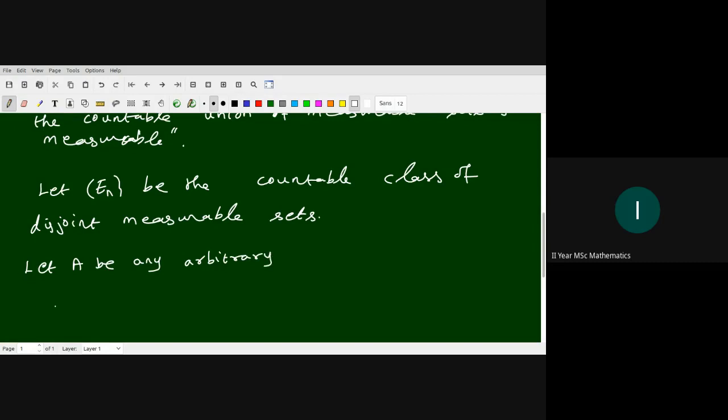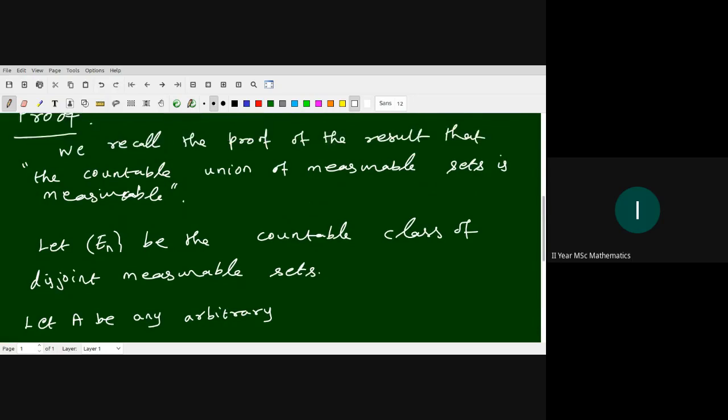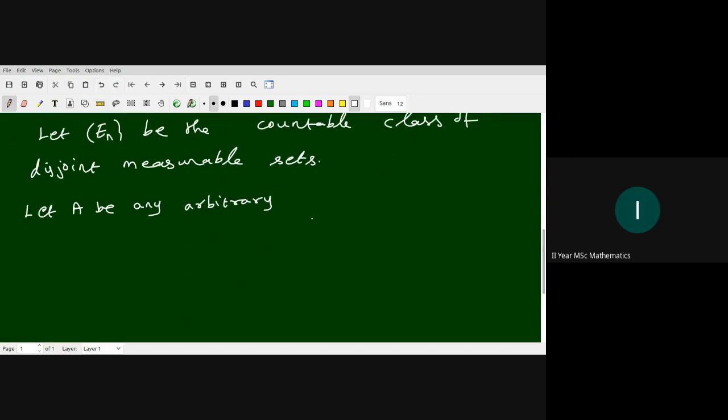This is exactly the same as the proof of the above result, but we change it a little bit. For the arbitrary set A, we prove that M star of A is greater than or equal to M star of A intersection E1 plus M star of A intersection E1 complement.